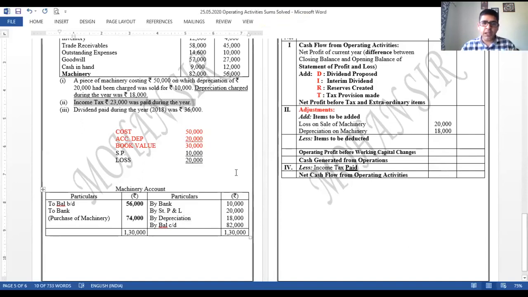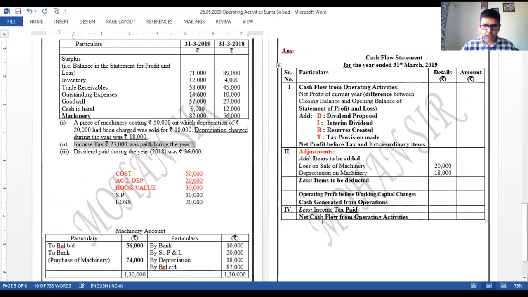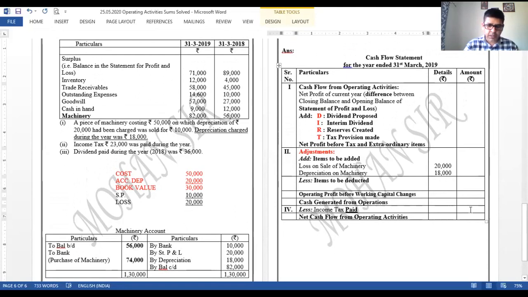Now this is tax paid. So I told you in the previous sum also, tax paid and made has to be the same value. So let us continue with that. Taxes paid. Tax paid can be seen over here. Because the amount is paid, it has to be negative rupees 23,000. And taxes made. Tax made is tax provision made, right? 23,000. So taxes paid will be minus.